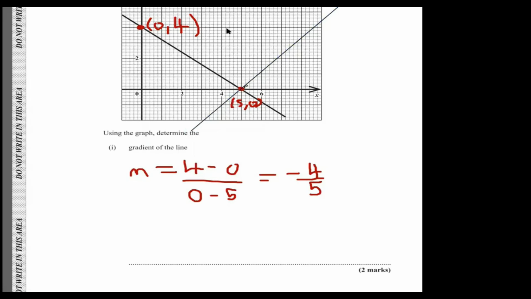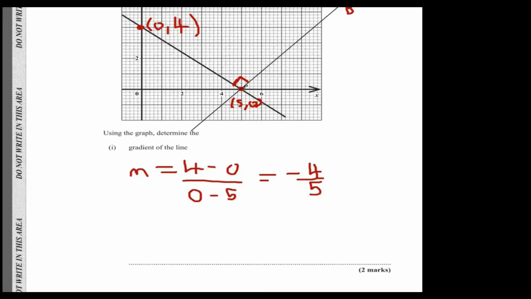What do we know about perpendicular lines? When two lines are perpendicular, then the product of their gradients is -1. So if the product of their gradients is -1, let's call this perpendicular line bisector for P. I'm going to call this line B.